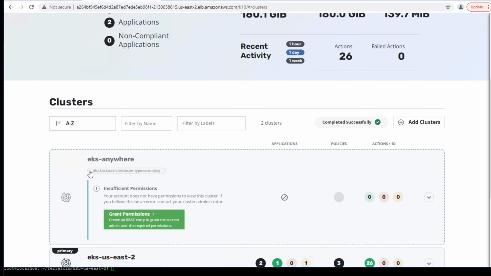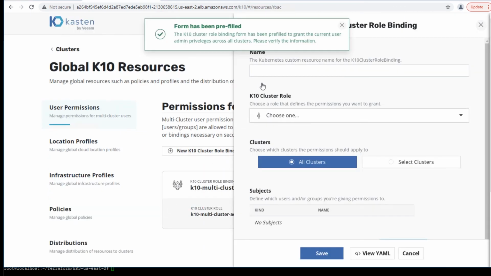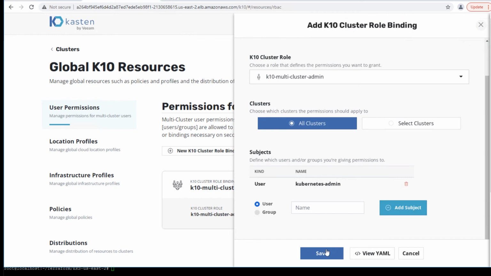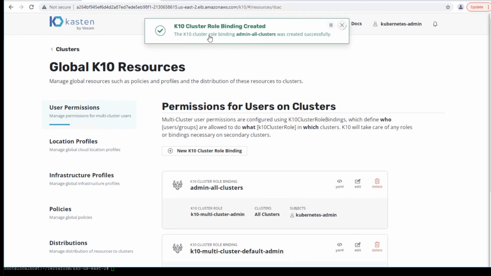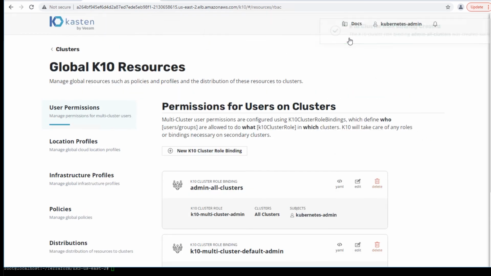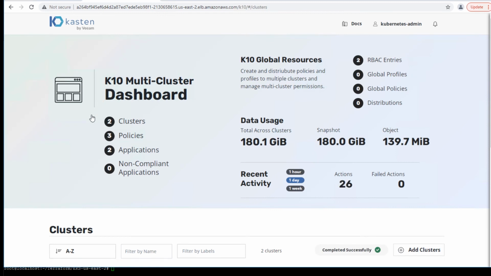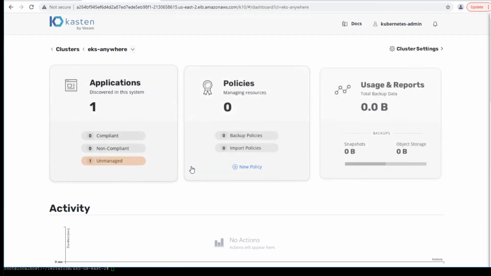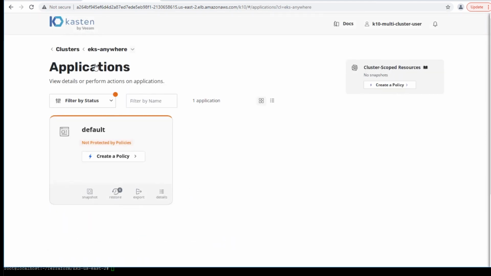One final step is to grant full permissions from this K10 over to that secondary cluster, and Kasten K10 makes that very, very easy by auto-populating the permissions dashboard and cluster role binding. Role binding has been completed, and we now have full access to both clusters from a single interface. If I click on the EKS Anywhere card, that'll take us to the EKS Anywhere cluster, and you can see that we only have one application installed in this, and that's the default namespace.